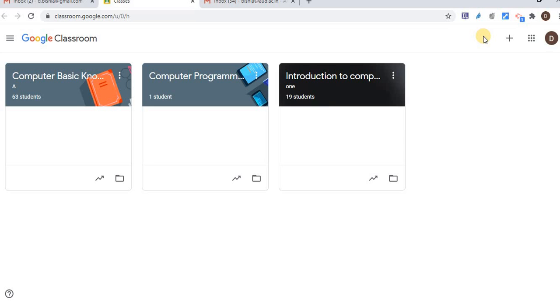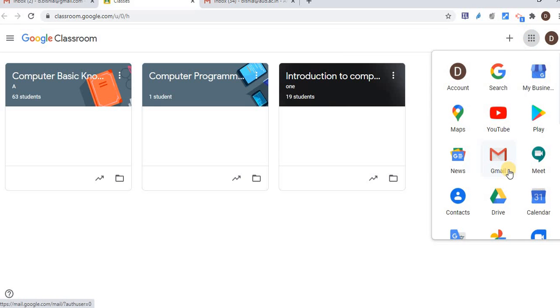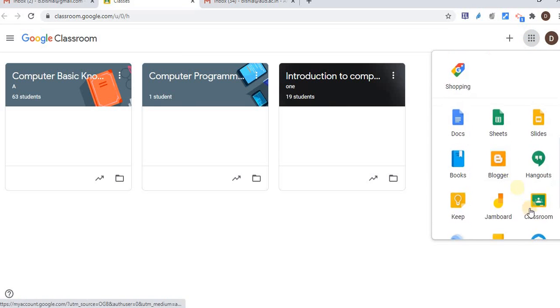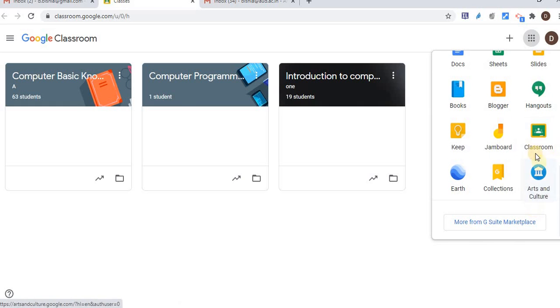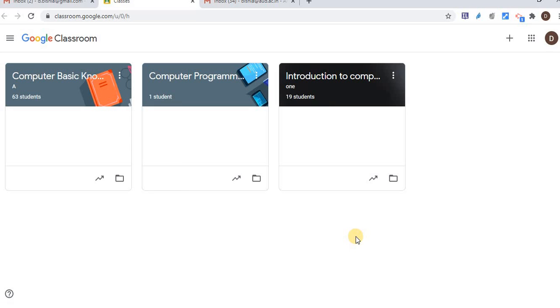Here I have opened my personal Gmail account, and via this Google apps icon, I opened Google Classroom from here. Once I open it, the site classroom.google.com will open, and here you can see the option to create or join a class.